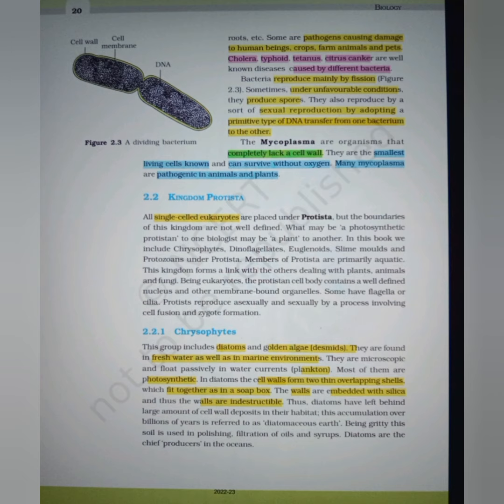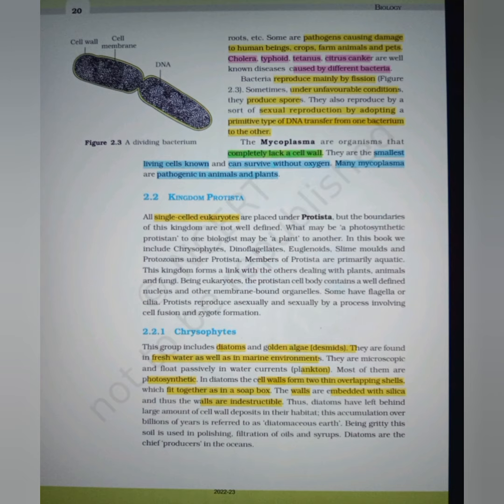Chrysophytes. This group includes diatoms and golden algae, that is desmids. They are found in fresh water as well as in marine water. They are microscopic and float passively in water currents as plankton. Most of them are photosynthetic.